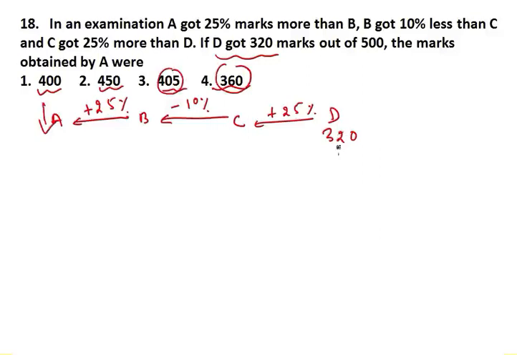Okay, fine, if in 320 you increase 25%, how much do you get? You get 400. Now in 400 if you reduce 10%, how much do you get? You get 360. In 360 if you increase 25%, how much do you get? You get 450. So your answer is A. Now you reach A, it is 450, so your answer will be option 2.